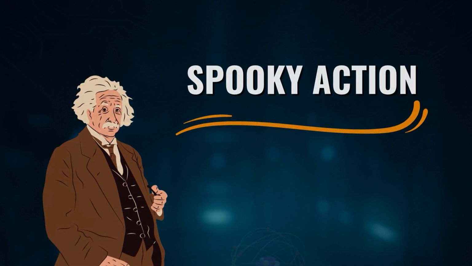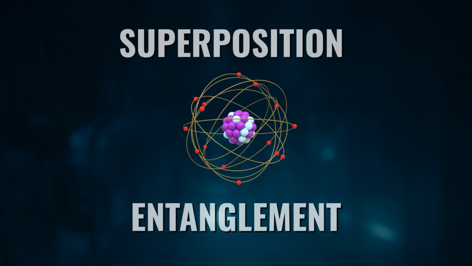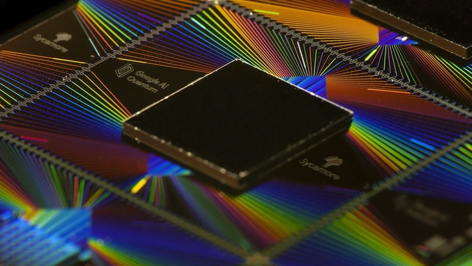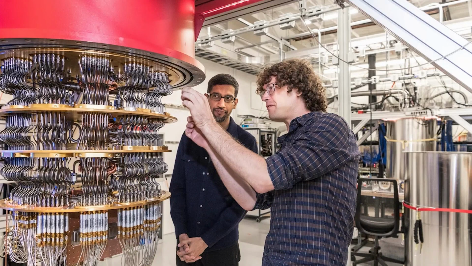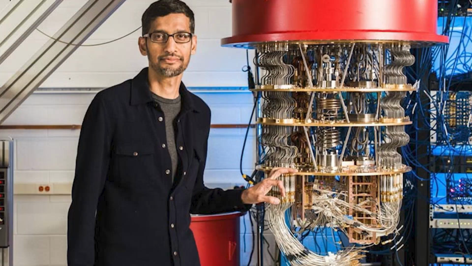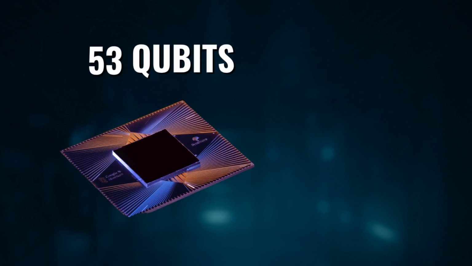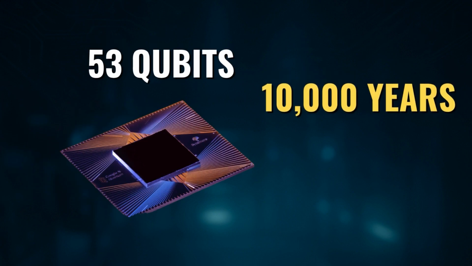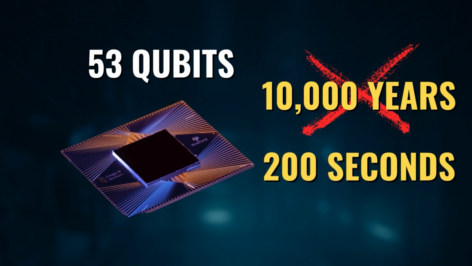It's thanks to these two features, superposition and entanglement, that quantum computers can process information much faster than classical computers. This difference in speed was clearly observed for the first time in 2019 with Google's quantum supremacy experiment. A quantum processor with 53 qubits completed a task in just 200 seconds that would have taken a classical computer 10,000 years. That's almost 3 minutes.